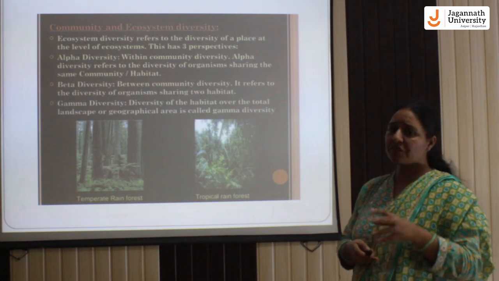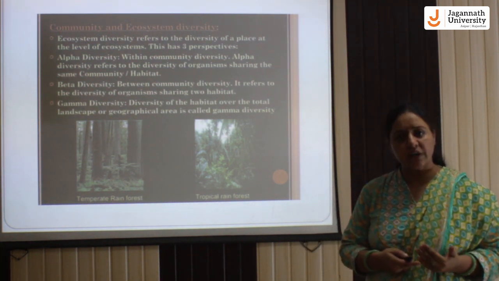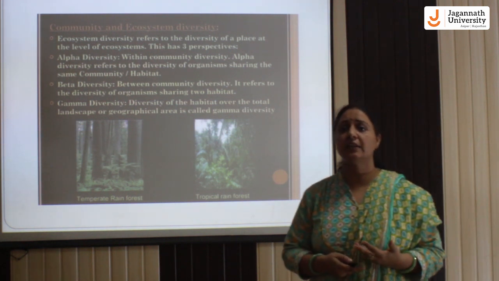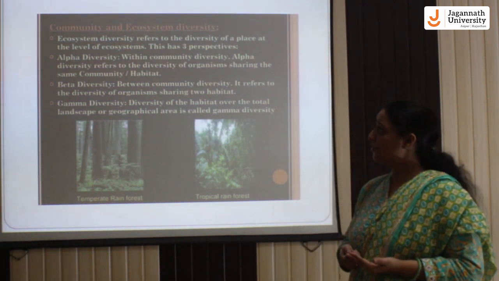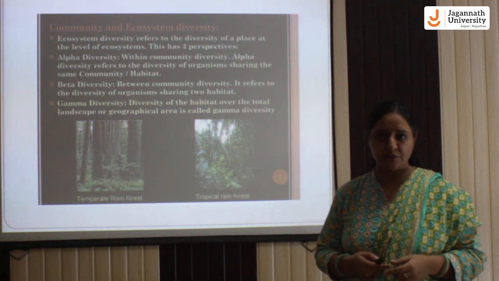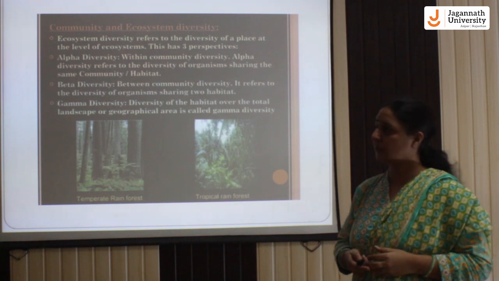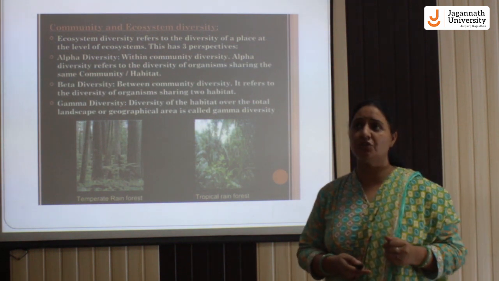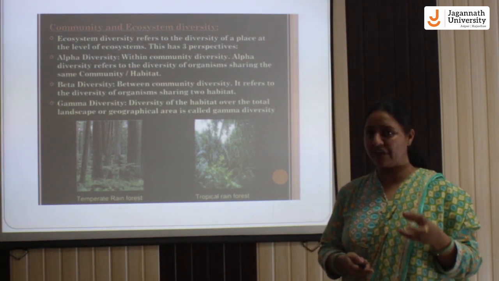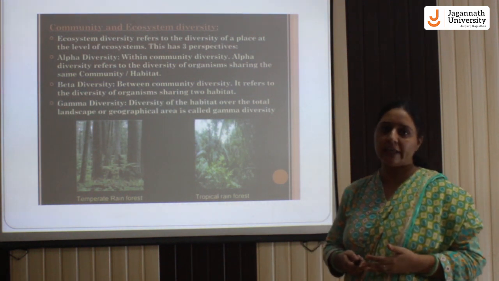If we talk about the various levels, they are alpha diversity, beta diversity, and gamma diversity. Alpha diversity relates to endemic species, which are locally found in a particular region, like the khejdi species, the local species of Rajasthan. This is a good example of alpha diversity.